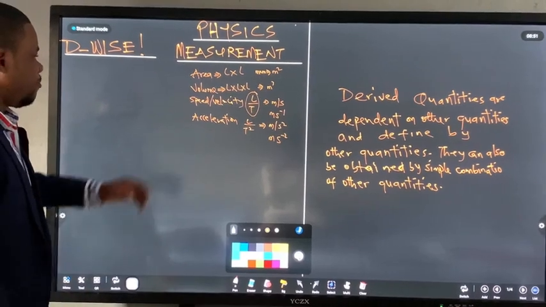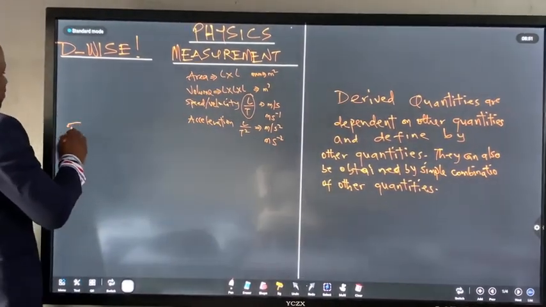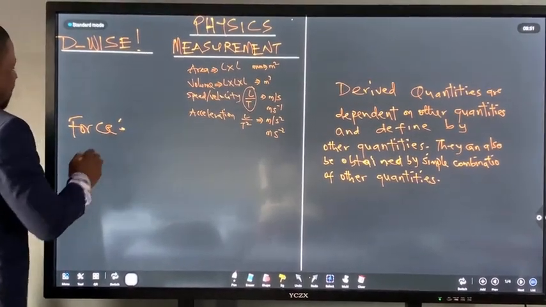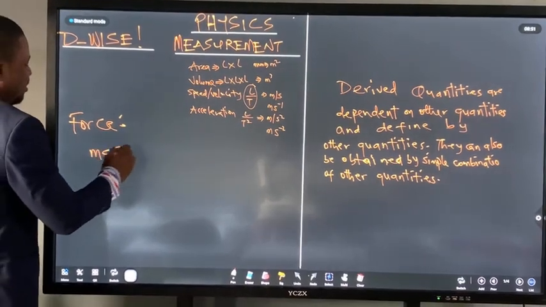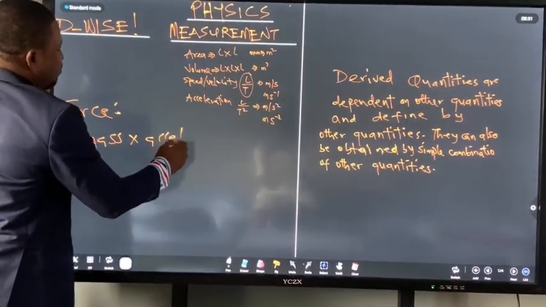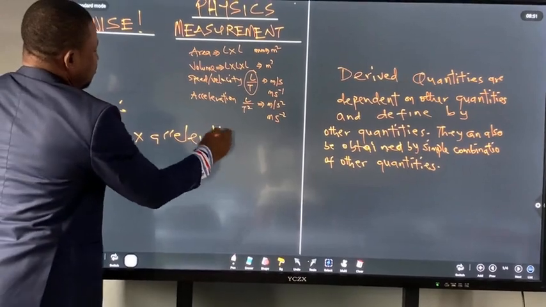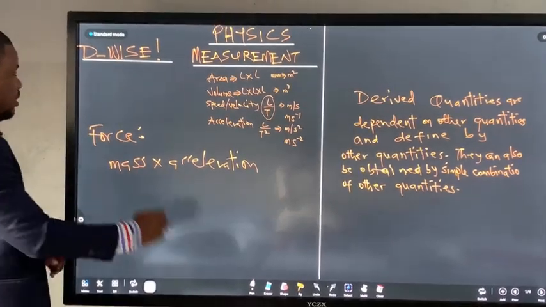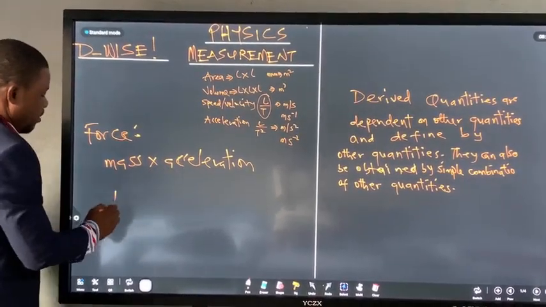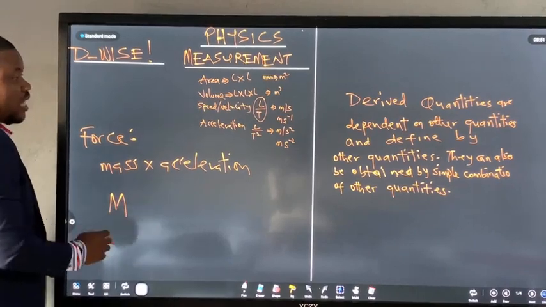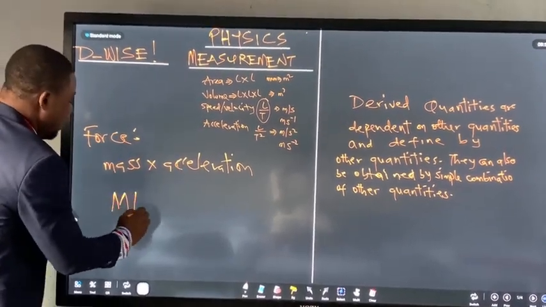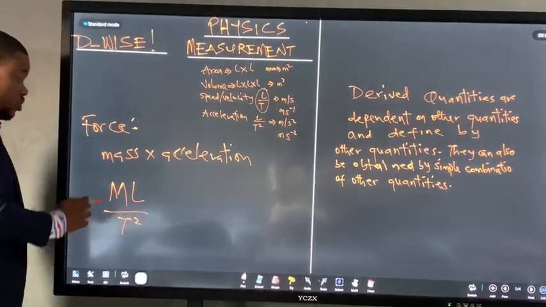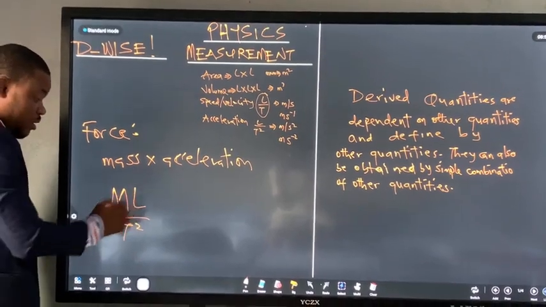Okay. Then we have force. Force is mass times acceleration. What is mass? Mass is kilogram, this is M. And acceleration is L over T squared. So mass times acceleration is M L over T squared.